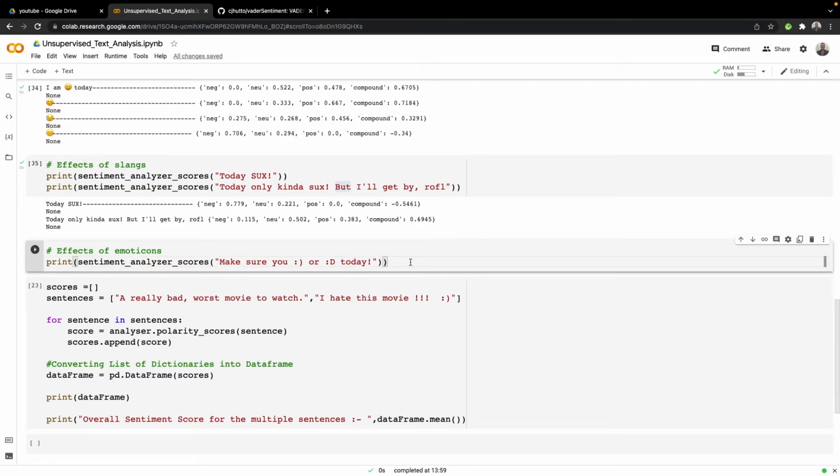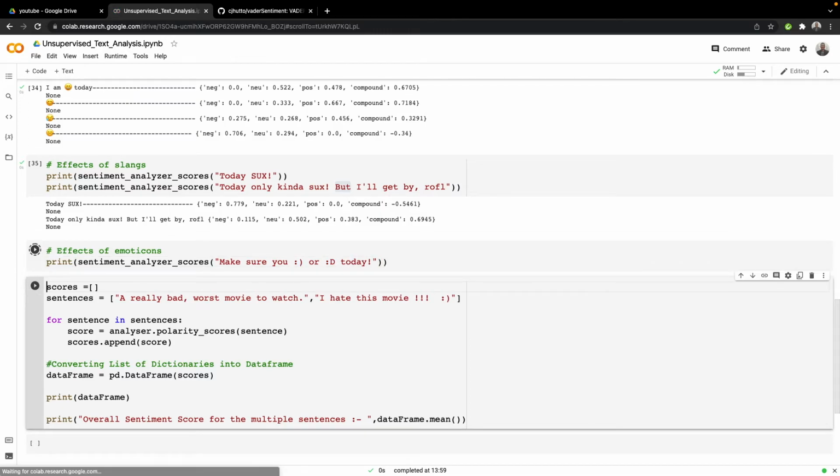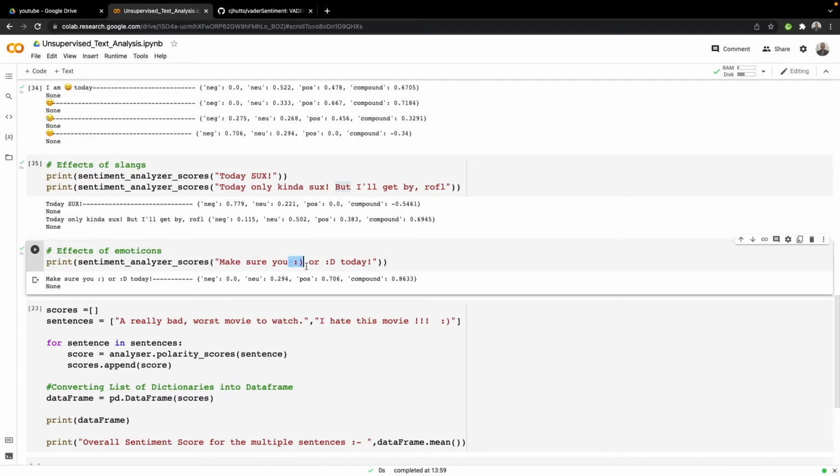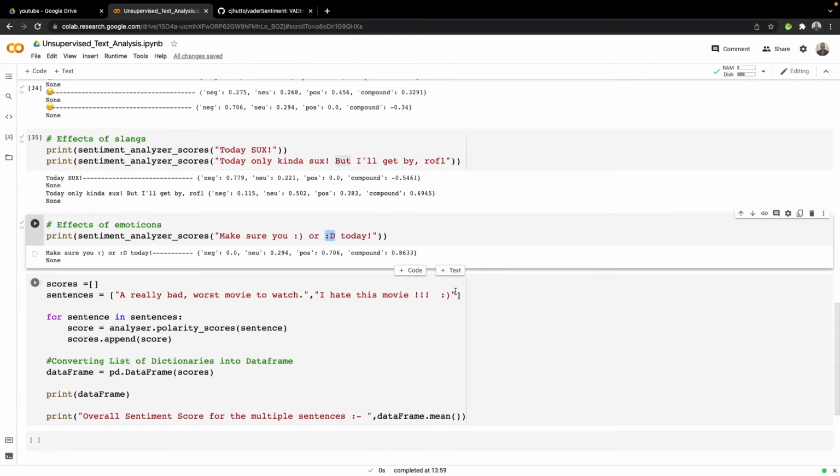So next let's see the effect of emoticons. What emoticons are: they are structures in your sentences which resemble a human emotion. So here the emotion is smiling, here the emotion is smiling a little bit more. So let's see if Vader Sentiment classifies that. It shows yes, it is a positive sentence because we have smiling emoticons here, and therefore this overall sentence is positive.